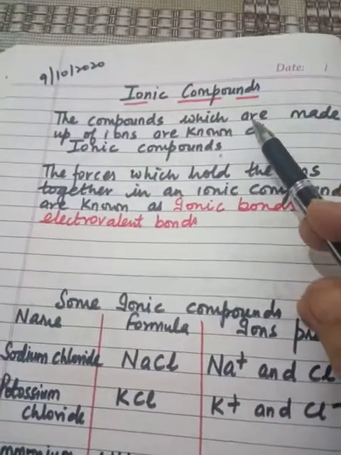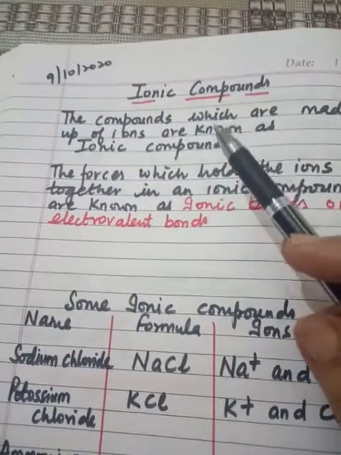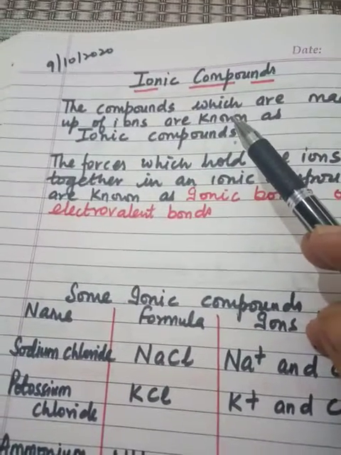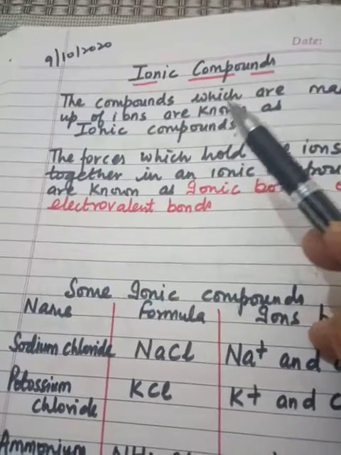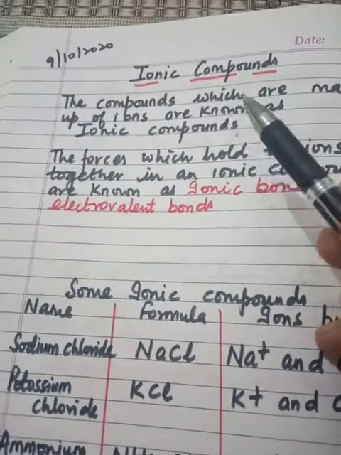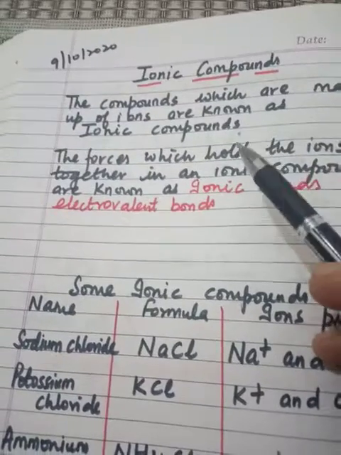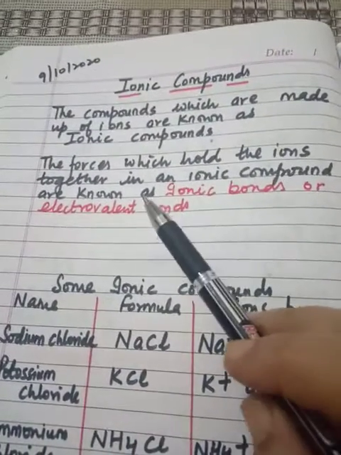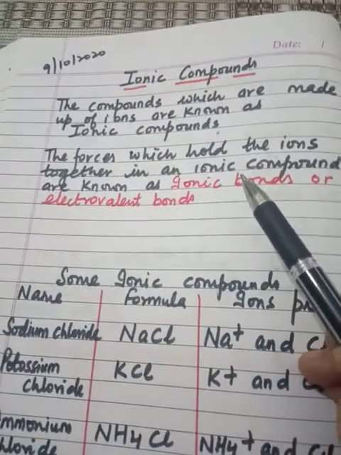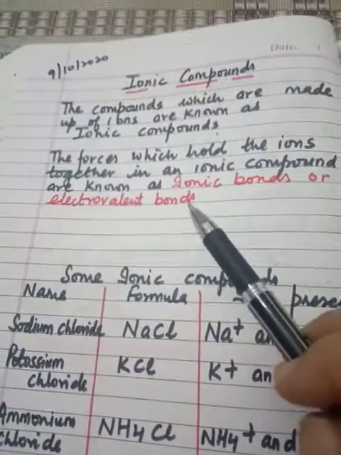In an ionic compound, the positively charged ions, cations, and negatively charged ions, that is anions, are held together by strong electrostatic forces of attraction. The forces which hold the ions together in an ionic compound are known as ionic bonds or electrovalent bonds.